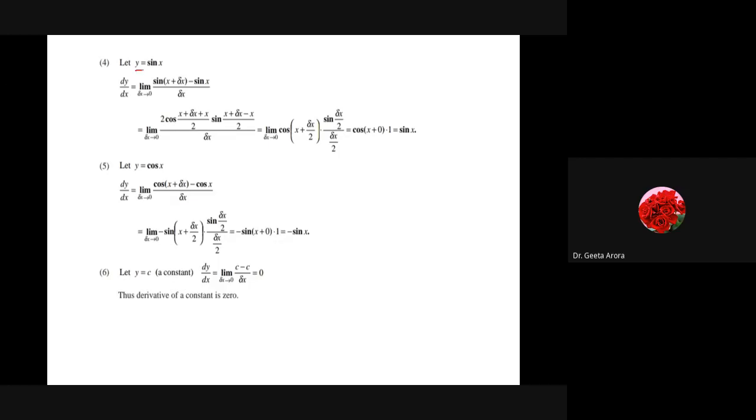Directly, if y is equal to sin x, here we have the whole formula given for how you have to solve it. You have to take the limit as delta x tends to 0 of sin(x plus delta x) minus sin x, divided by del x. Here we then apply the rule of sin C minus sin D.